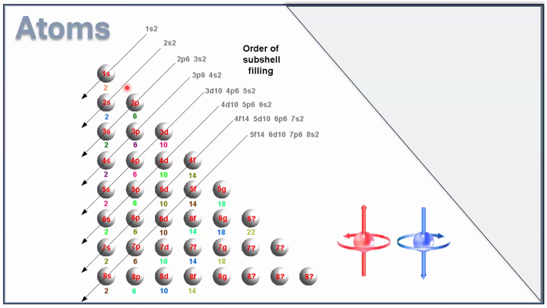So if you have 2 electrons in an orbital, one electron will be spinning in the clockwise direction and one electron will be spinning in the anti-clockwise direction. So you cannot accommodate more than 2 electrons in an orbital. And the 2 electrons in an orbital should have opposite spins. That is what is indicated by the Pauli's exclusion principle. It's the Pauli's exclusion principle that limits the number of electrons in an orbital. Remember that an electron can only spin in the clockwise or the anti-clockwise direction.